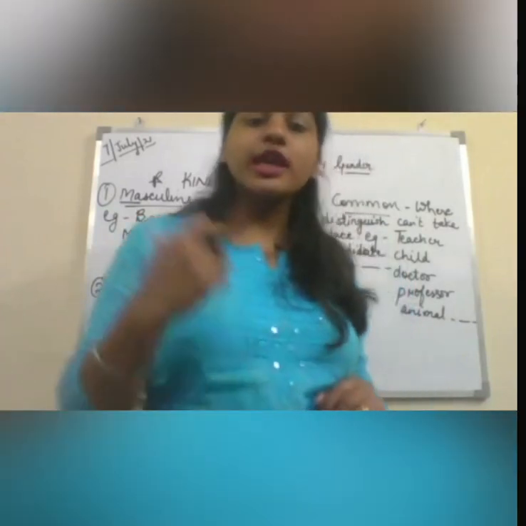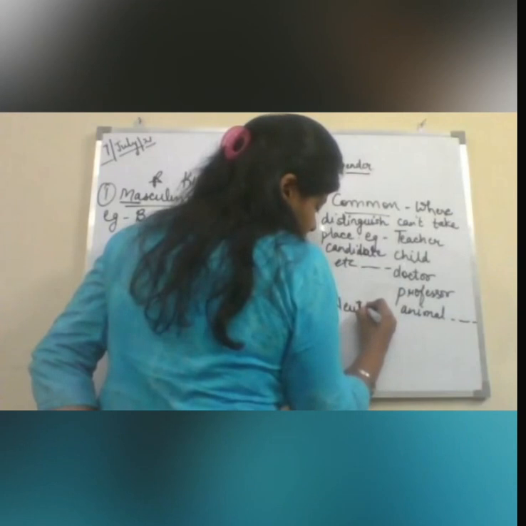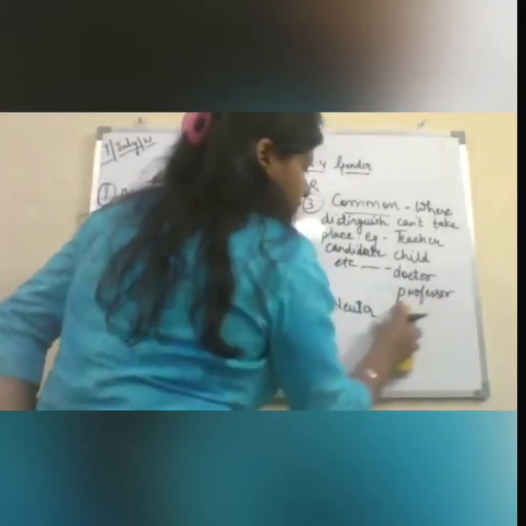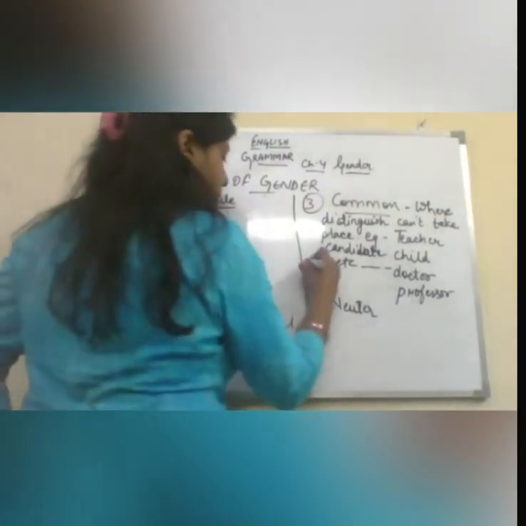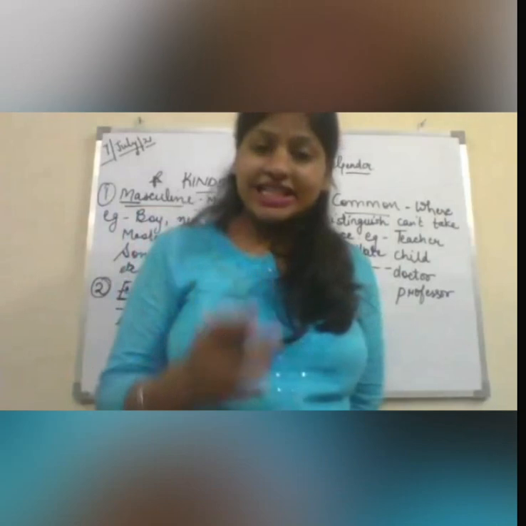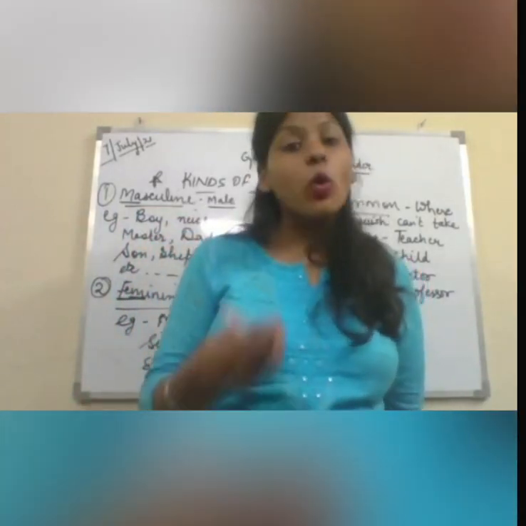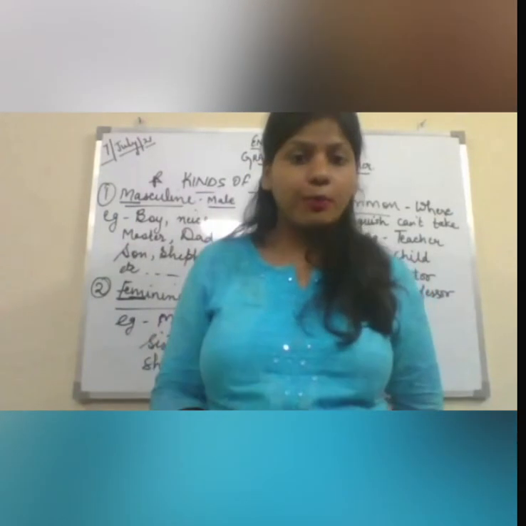Let's jump on to the fourth and the last type of gender, that is neuter. Neuter means, naturally, it is saying neither.